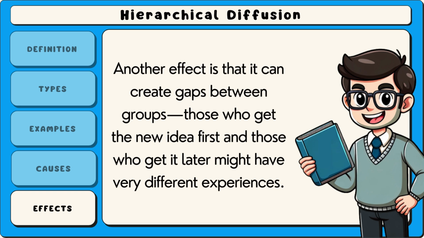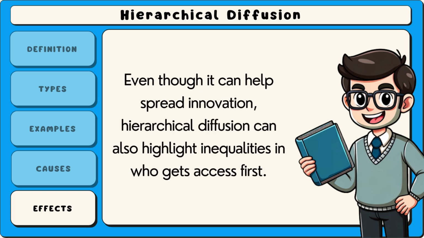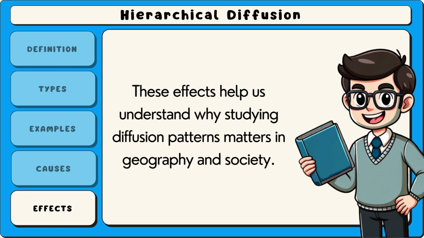Another effect is that it can create gaps between groups. Those who get the new idea first and those who get it later might have very different experiences. A third effect is that it can make trends seem more powerful or important because they are connected to people with status. Even though it can help spread innovation, hierarchical diffusion can also highlight inequalities in who gets access first. These effects help us understand why studying diffusion patterns matters in geography and society.